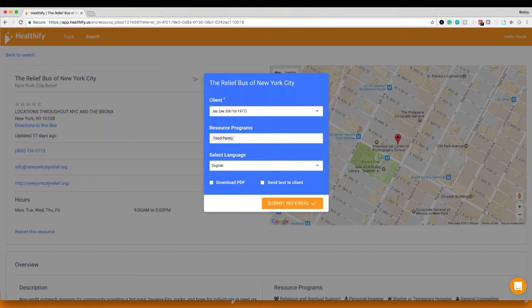Select the language. So if we wanted to, we could download a PDF and send a text. This is the language that we would be choosing for that information. But for today, we just want to leave that in English, and we want to send a text to Jay-Z. Remember, he is in our track profile, so all of that information is in there. And then download a PDF. I will do that today just to show you how that looks. It's going to download right to our desktop. Let's click Submit Referral to actually make this referral.